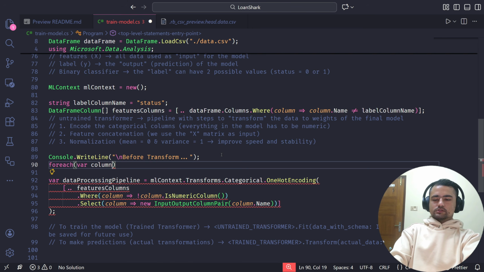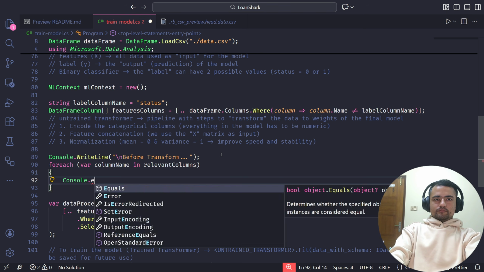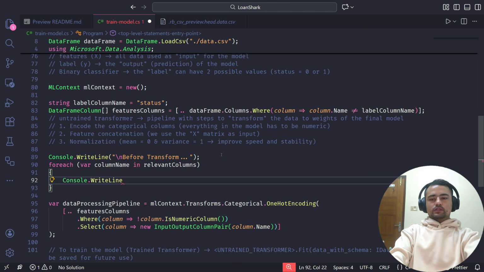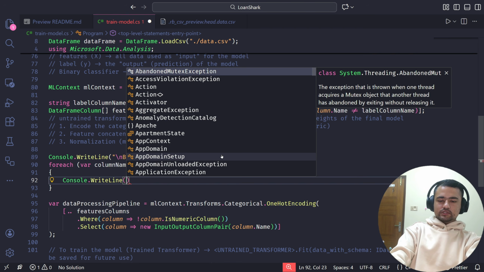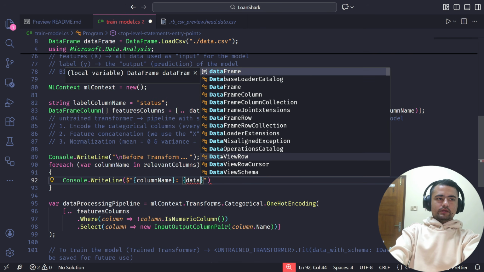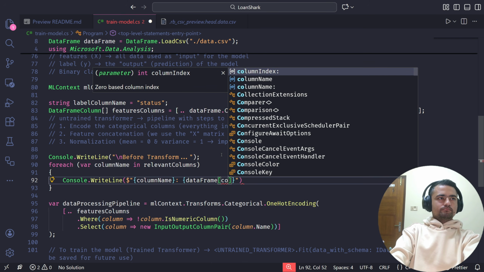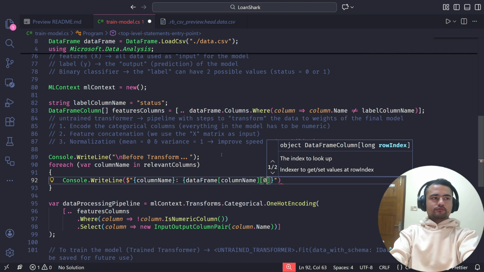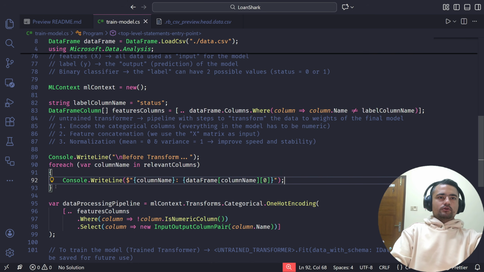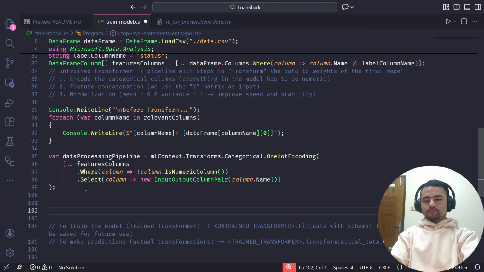Actually, I think I can just do this now, because we only want the names of the column, so this should be fine. Column name, and from the data frame I'm going to select the column first and then the first row. I'm also going to see this after the transformation.